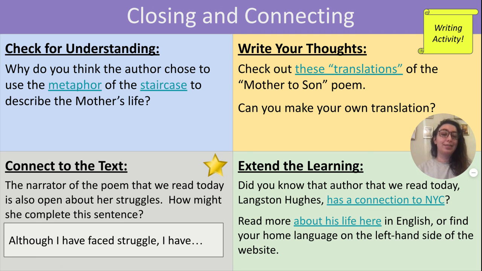Please bear in mind, while Langston Hughes wrote the poem, the narrator is a female narrator. The narrator is the mother. So the mother is narrating it regardless of the fact that Langston Hughes wrote it. Please bear in mind that those are two different things: the narrator, the speaker in the text, and the author, the person who wrote it. All right. So please go ahead and complete that activity. Fill out that sentence, Although I have faced struggle, I have blank, from the perspective of the narrator of Mother to Son. Once you're finished with that, you have completed your lesson, and we will see you for the next one. Great job.